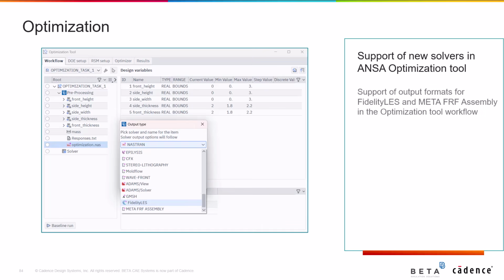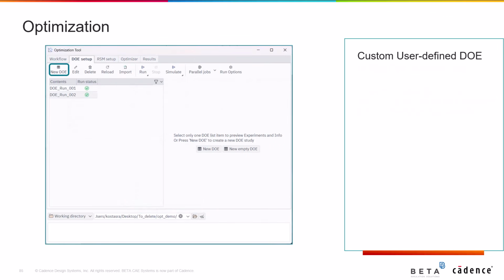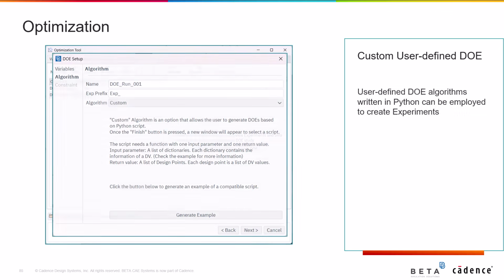Also, 2 new solver formats are supported for the FE output, the Fidelity LES and the Meta FRF assembly. In the DOE, new DOE studies can be set up with the custom option. User-defined sampling algorithms, written in Python, can be employed to create experiments.